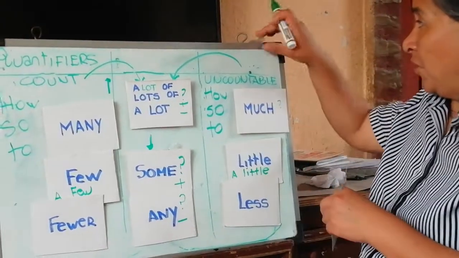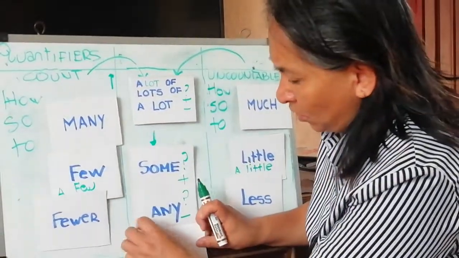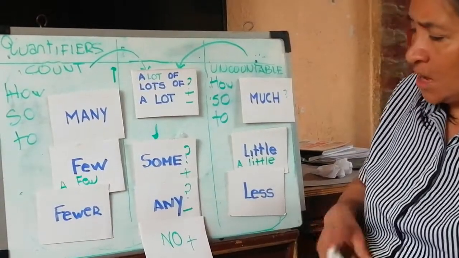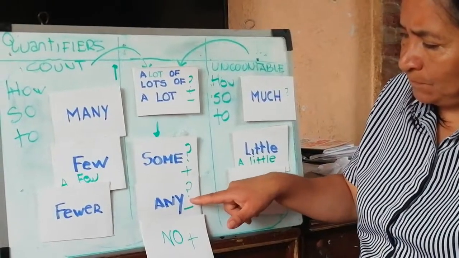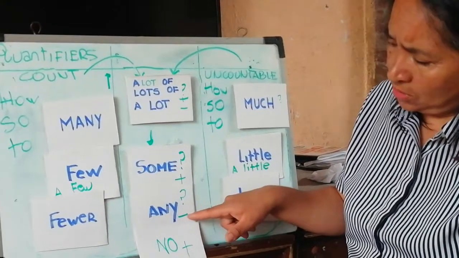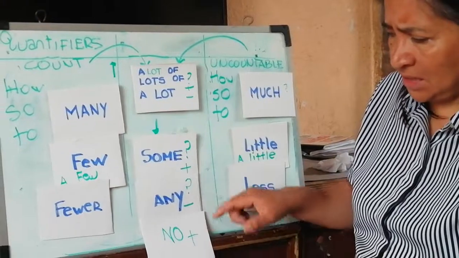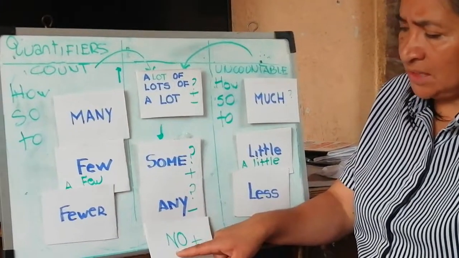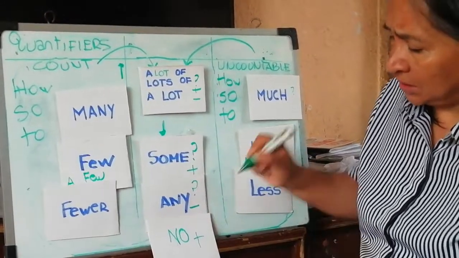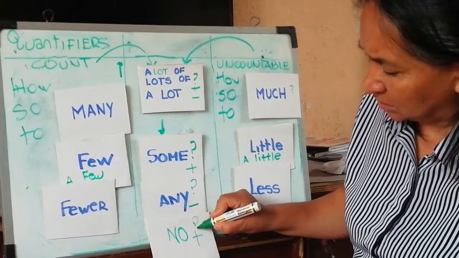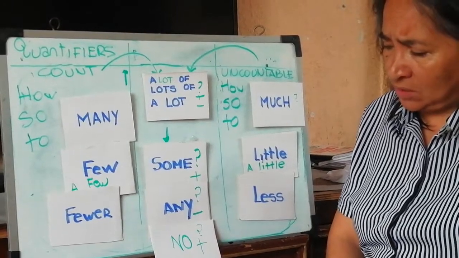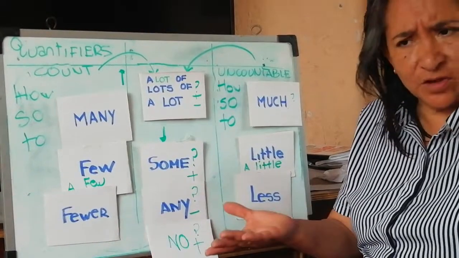On the other side, we have the word no. No is used for positive sentences. For example, do you have any trouble? Or no, I don't have any. I can say I have no problems. I have no problems. Or it's used also for questions. For example, do you have no friends?